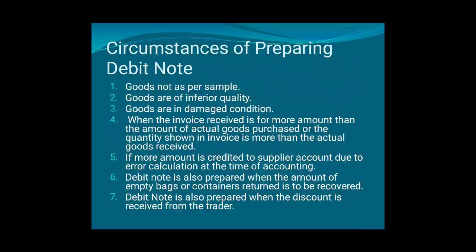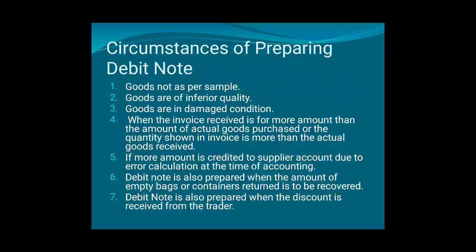Let us talk about circumstances of preparing debit note. What can be the circumstances? The first one, the goods are not as per sample. We have received goods, but they are not as per the sample. When they showed us the sample, it was different, and the actual received goods are different. So there may be a deviation in the quality of goods, so we prefer to return it back. Again, the second reason, goods are of inferior quality. The same, the quality of the goods is not as good as what was offered to us at the time of showing us the sample.